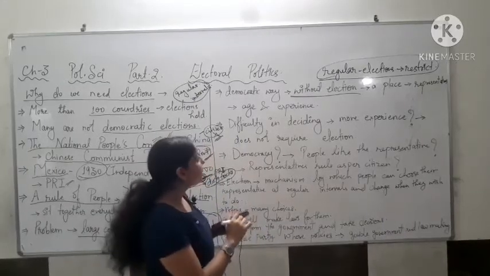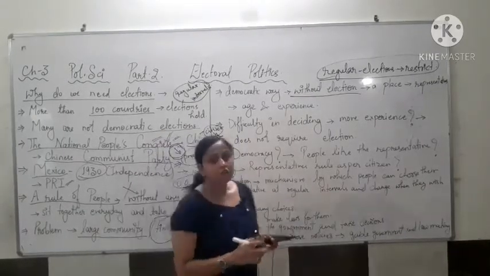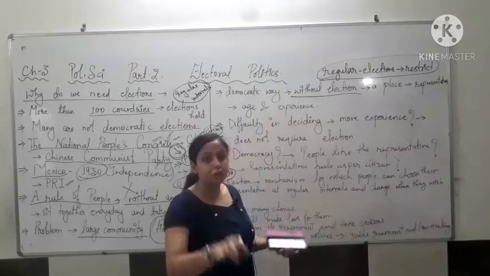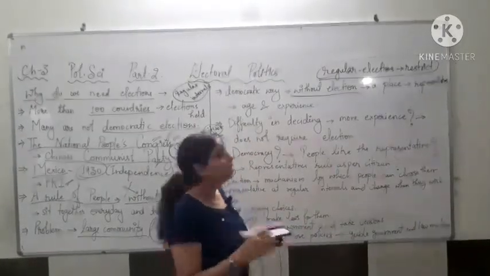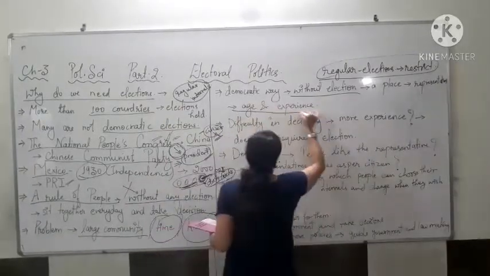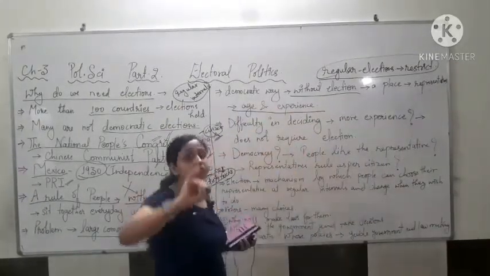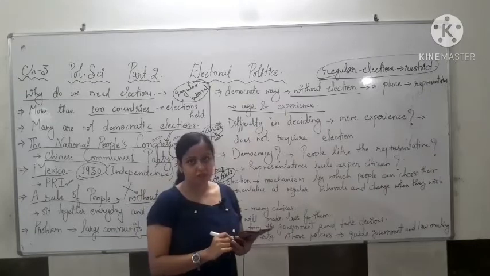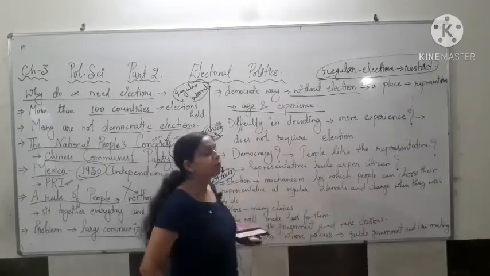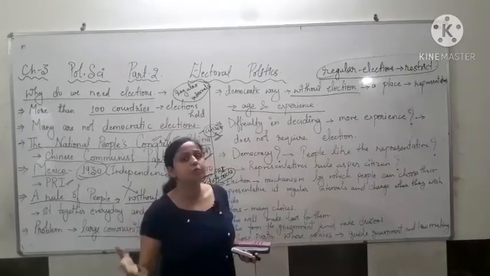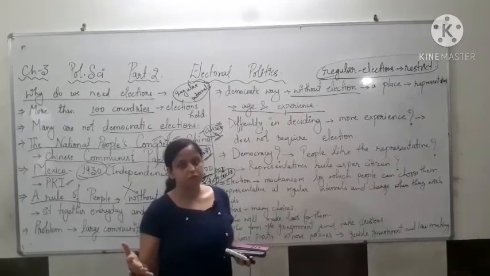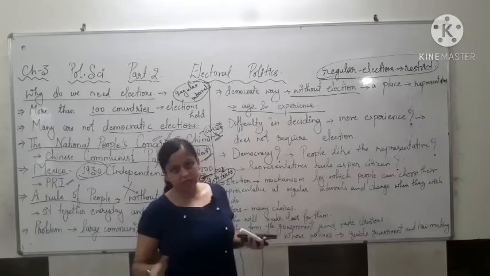In that, a place where representatives are selected as per their age and experience. If the people are selected as per their age and experience, this is a democratic way.